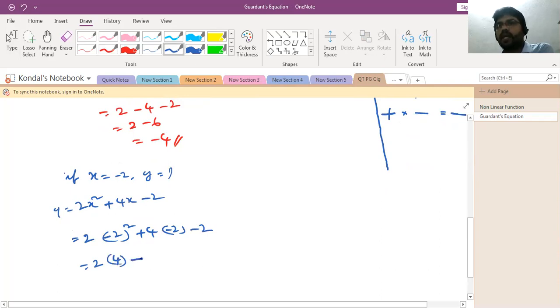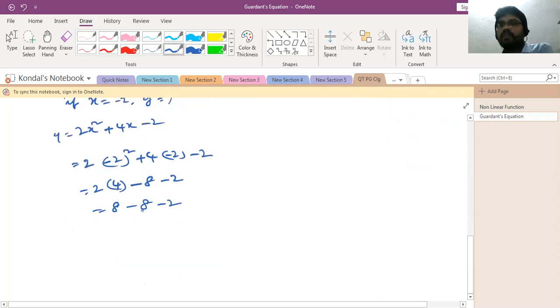Here plus into minus, minus 4 into 2, 8, as it is minus. So here 2 into 4, 8, minus 8, minus 2. If you cancel plus 8 and minus 8, you get minus 2. Or else if you add the minus values, minus 8 and minus 10, you will get minus 2, same.